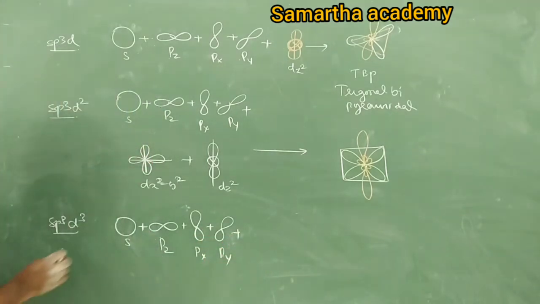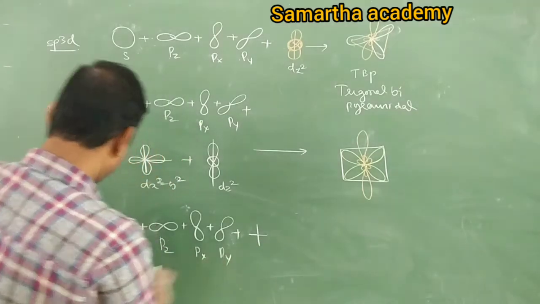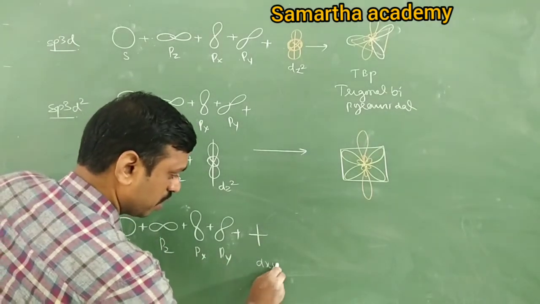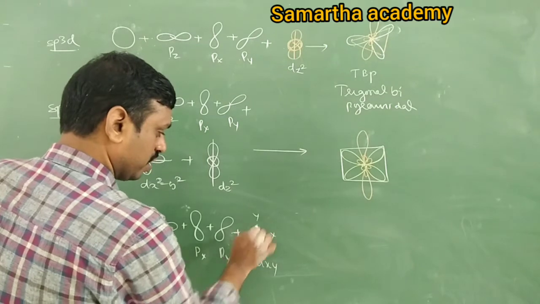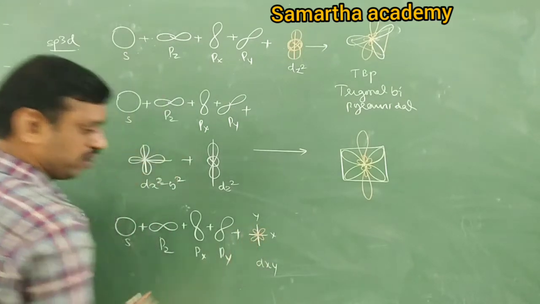Now here important is which d orbitals? dxy, dyz, dzx. These 3 are called non-axial orbitals. Do you remember? Non-axial. If I write dxy, x-axis, y-axis, these orbitals lie in between the axes.